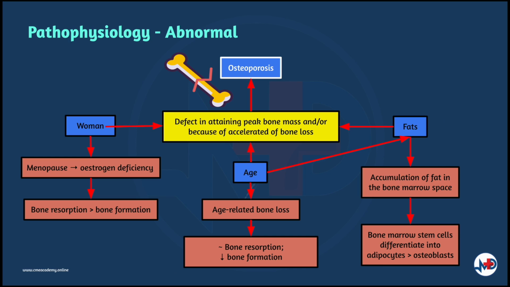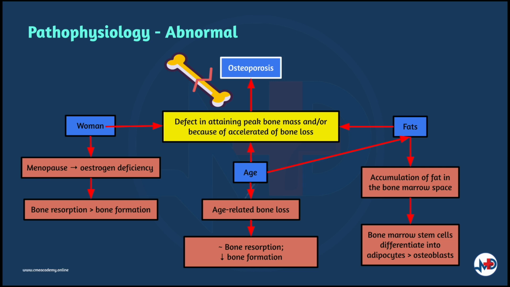Osteoporosis can occur because of a defect in attaining peak bone mass and/or because of accelerated bone loss. In normal individuals, bone mass increases during skeletal growth to reach a peak between the ages of 20 and 40 years, but falls thereafter. In women, there is an accelerated phase of bone loss after the menopause due to estrogen deficiency, which causes uncoupling of bone resorption and bone formation, such that the amount of bone removed by osteoclasts exceeds the rate of new bone formation by osteoblasts.